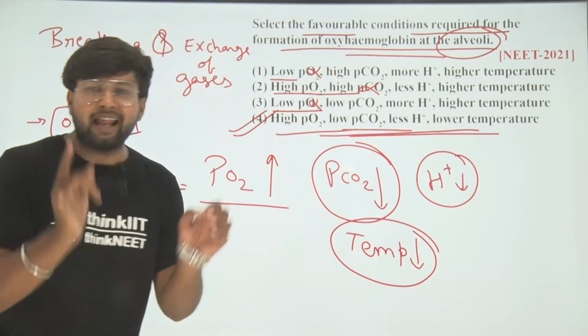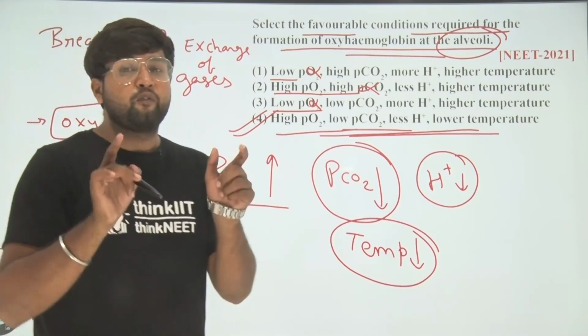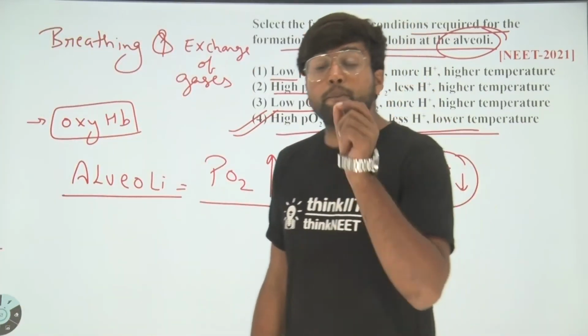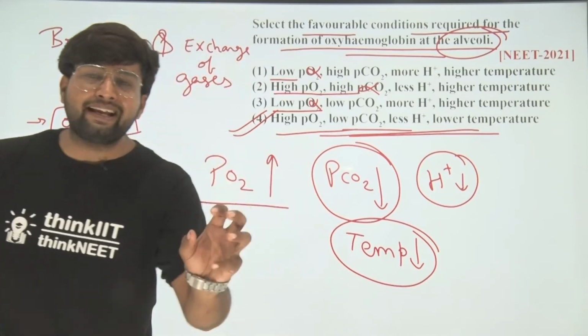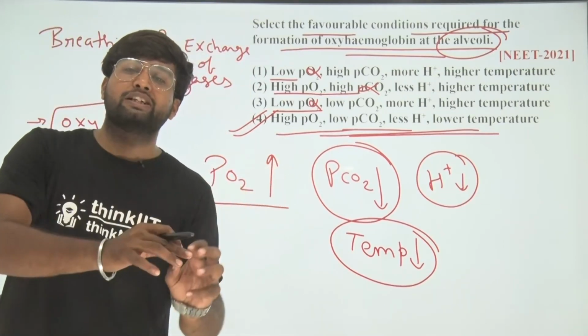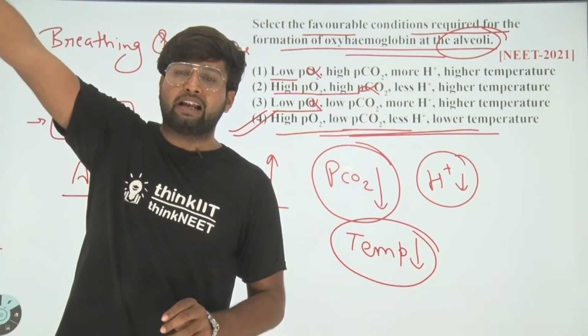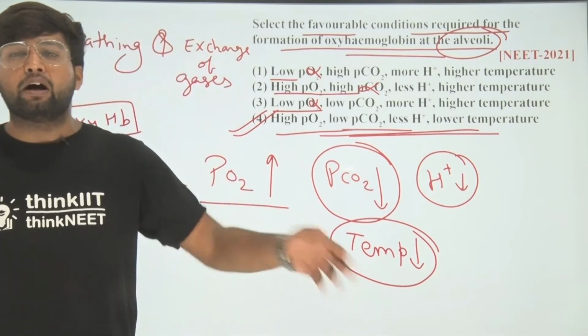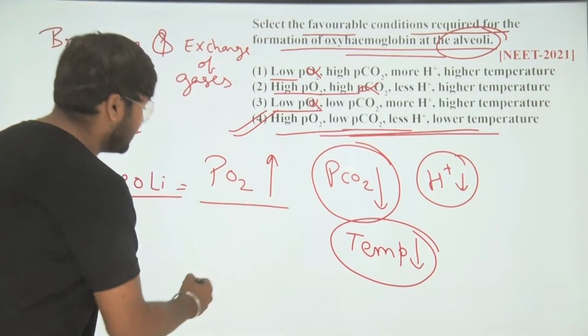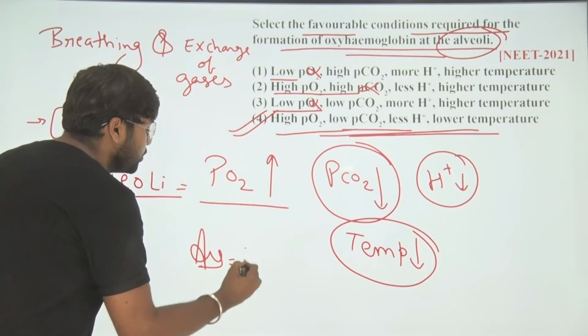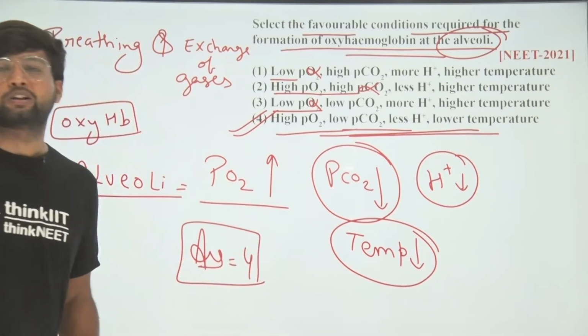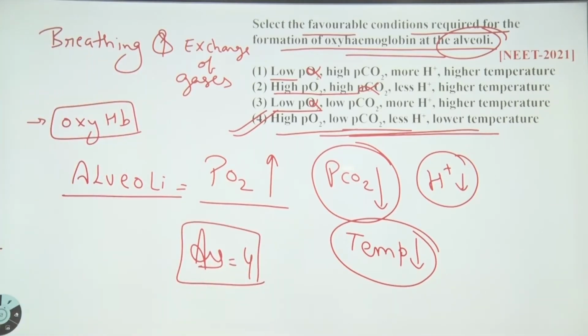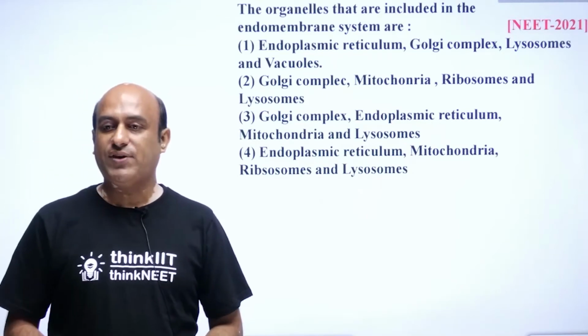They are the correct and favorable conditions for oxyhemoglobin formation, because we know the binding capacity of hemoglobin with oxygen is maximum at the alveolar level and minimum at the tissue level. So the correct answer of your question goes to 4. Clear? Copy down. Now students, let us come to the next question.